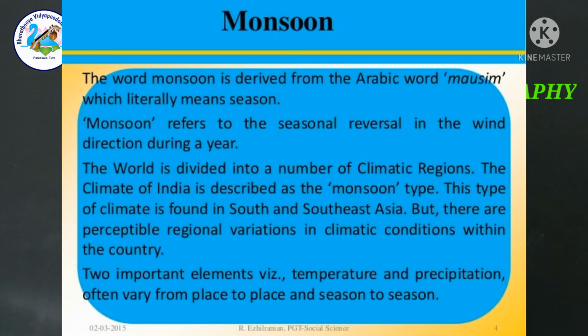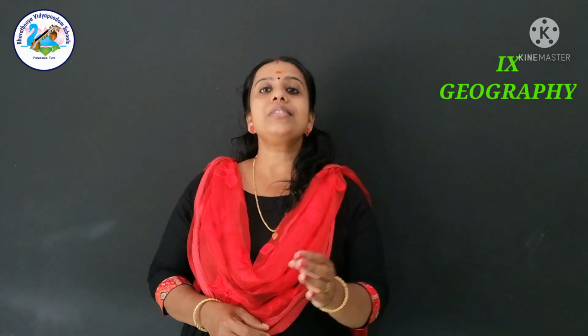Then we discussed monsoon, the meaning of the word monsoon and what is called monsoon. Then we studied the 6 major controls of the climate. At last, we learned about the duration of monsoon in different regions of India. These are the important topics we discussed in the previous class.